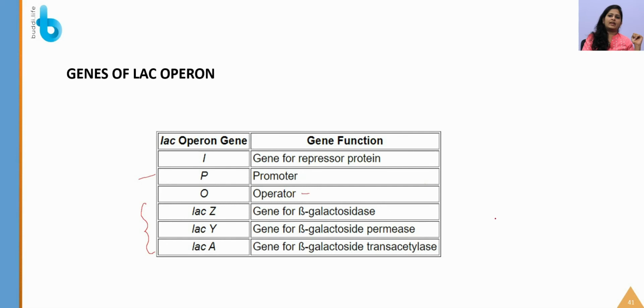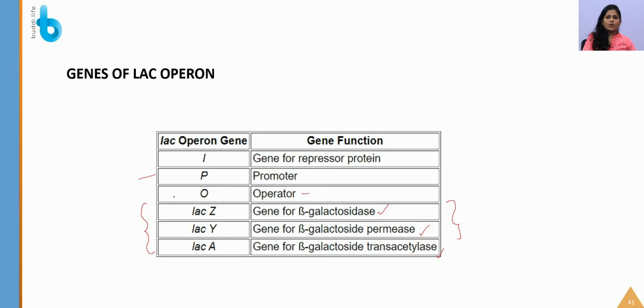For example, in E. coli, lactose will be broken down by these enzymes: beta-galactosidase, permease and transacetylase. Permease will allow the entry of lactose into the cell, and transacetylase will be involved in methylation. The major enzyme for breaking down lactose into glucose and galactose is beta-galactosidase. So this enzyme is required, and these three genes are required.